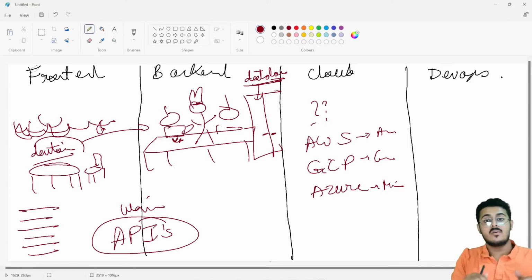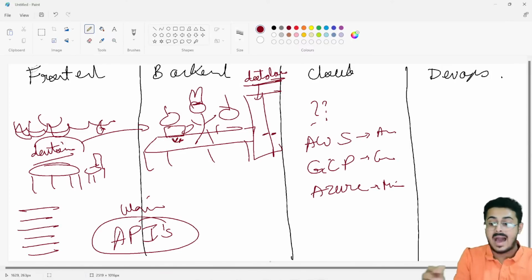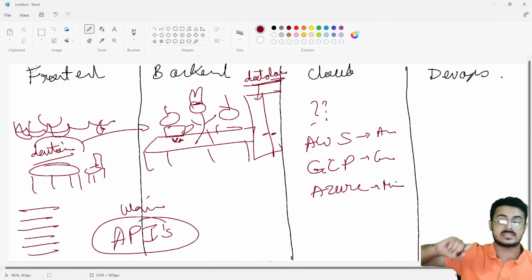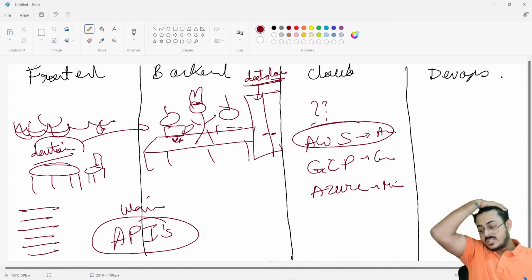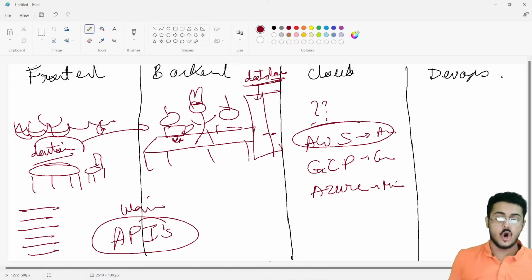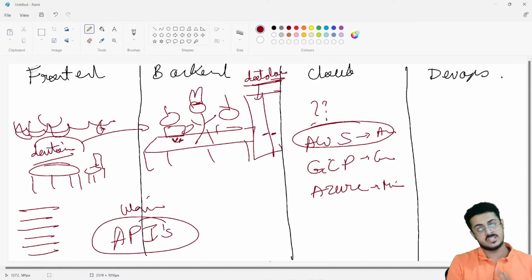Similarly, the data that you're storing in the servers is basically your code itself, your backend code. That is where your cloud comes into place. Your database, your backend code, all that is now saved inside your cloud. The best one right now is AWS. The world leader is AWS, on the second number you have Azure by Microsoft, and on the third number you have GCP.